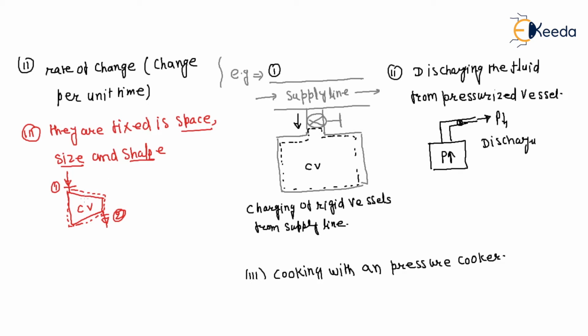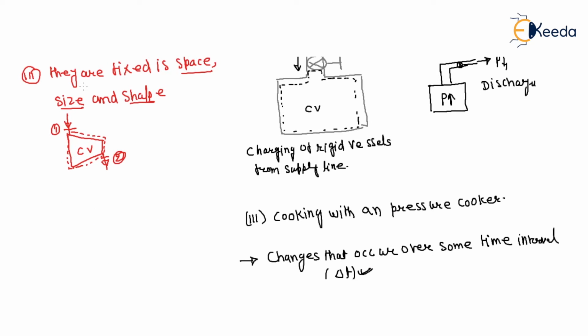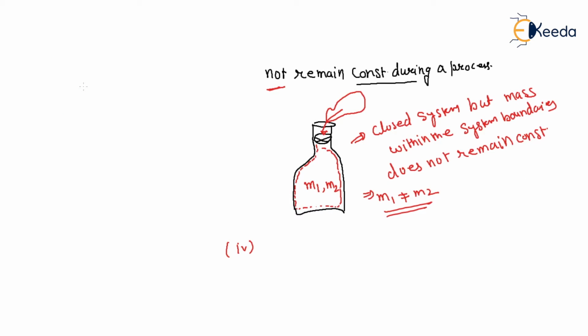But in the case of unsteady flow process, number 4, they are usually not stationary. Why? Let's suppose this is your example: this is your cylinder and this is your piston.